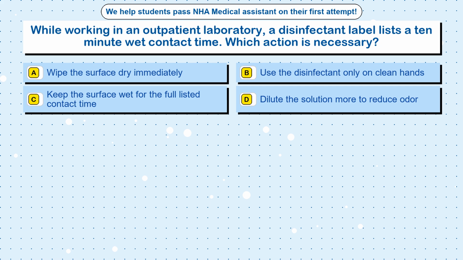Question 87. While working in an outpatient laboratory, a disinfectant label lists a 10-minute wet contact time. Which action is necessary? Option A. Wipe the surface dry immediately. Option B. Use the disinfectant only on clean hands. Option C. Keep the surface wet for the full listed contact time. Option D. Dilute the solution more to reduce odor.